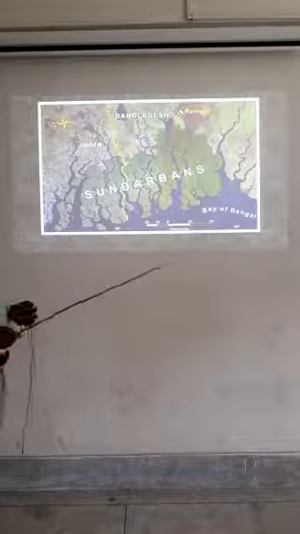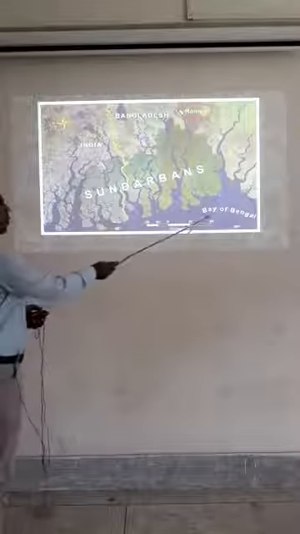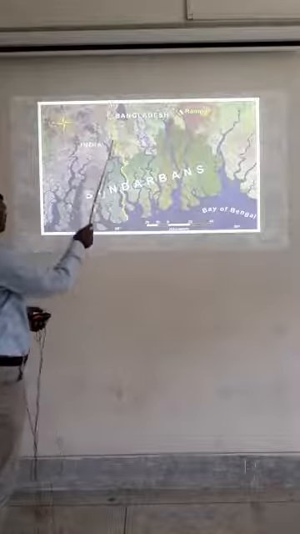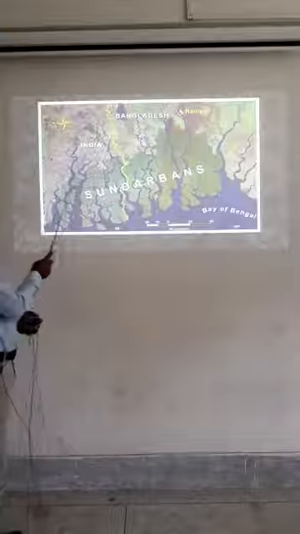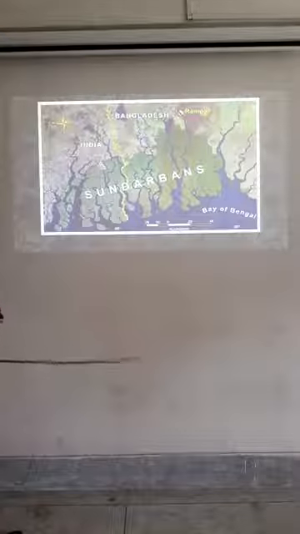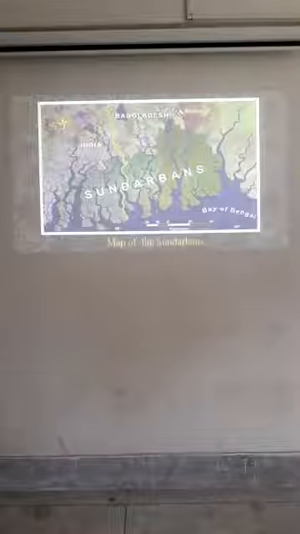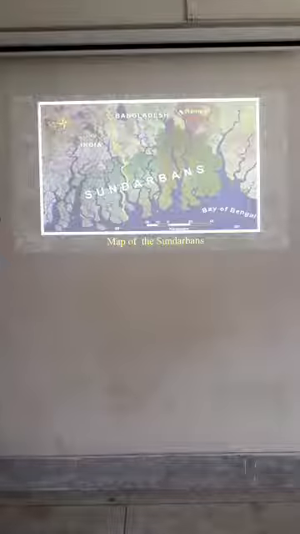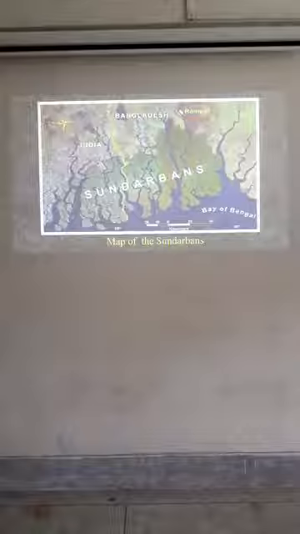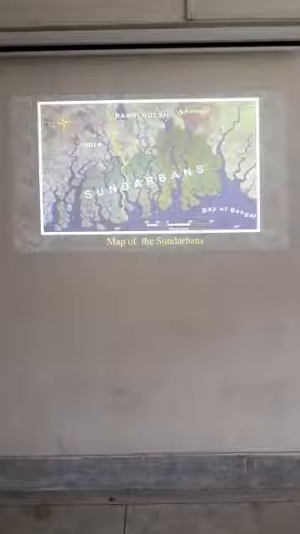It is situated in Khulna, and this is Bay of Bengal. This is the map of Bangladesh. This part is Bangladesh. This part is from India. This is the situation of Sundarban. Map of the Sundarbans.